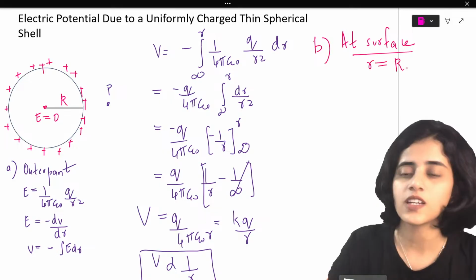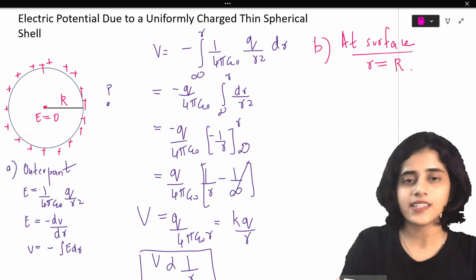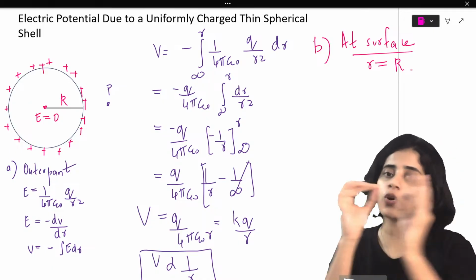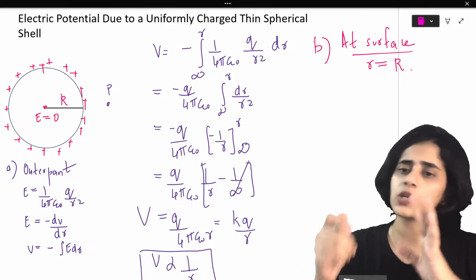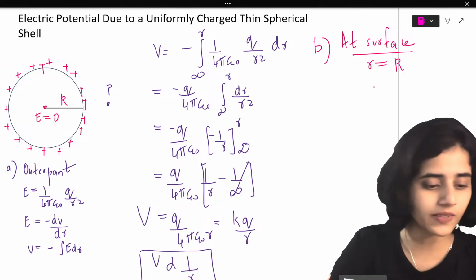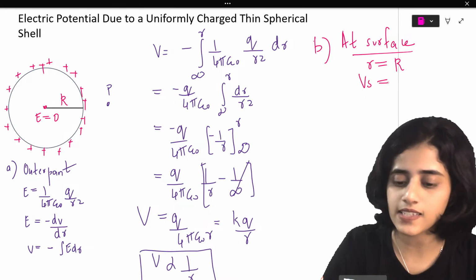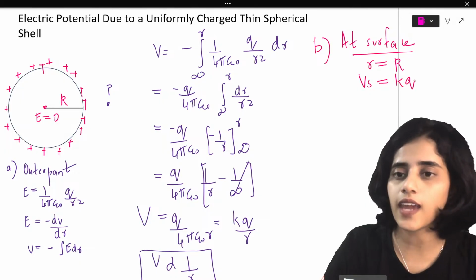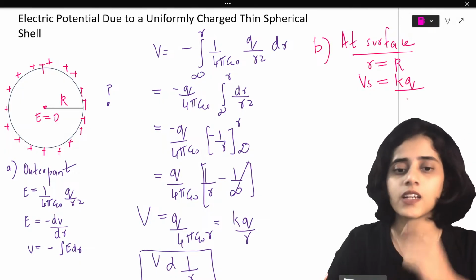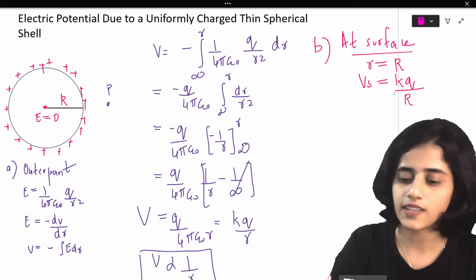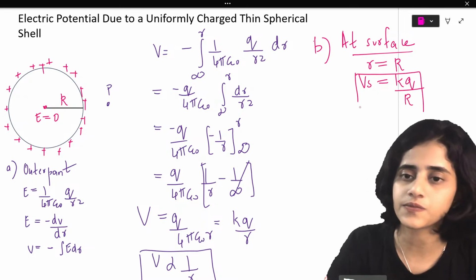Then r will be equal to R. So why did I take small r here? Because I had to go all the way till a point P outside. So if it's the surface, then r is equal to R. So Vs is equal to KQ by, instead of small r, I can put capital R.